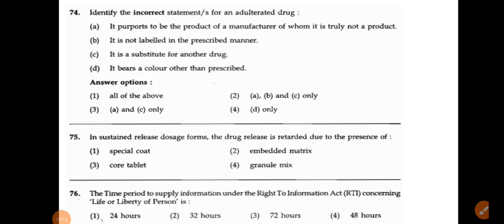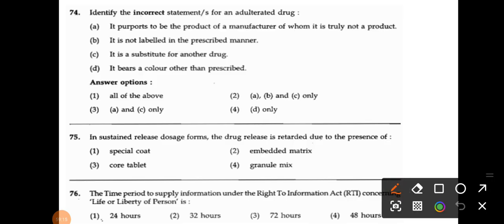They are asking for the incorrect statement. So for question number 72, the correct answer is option A, B, C, because A, B, C is incorrect for adulterated drugs.